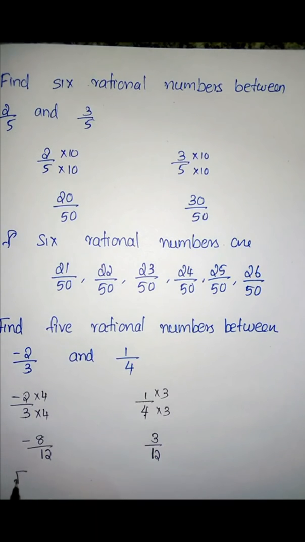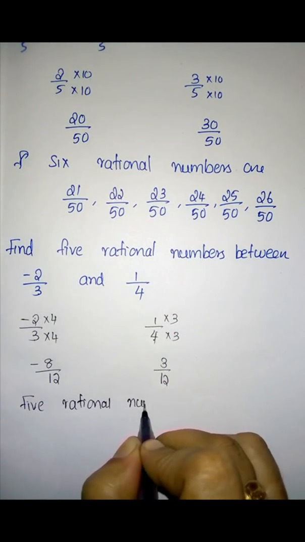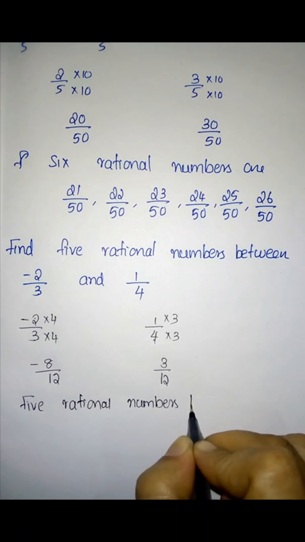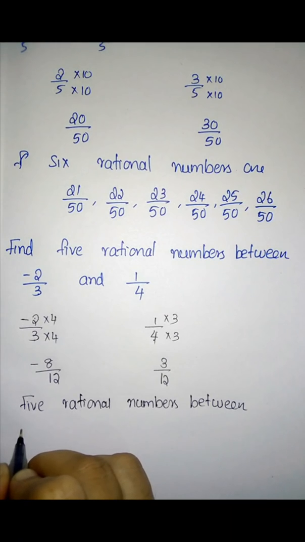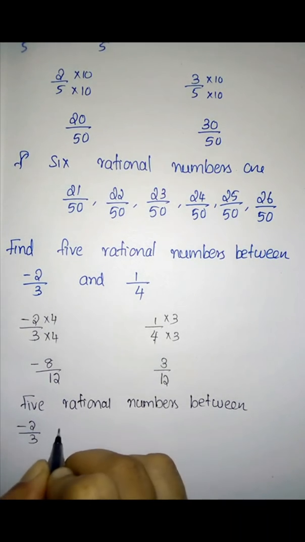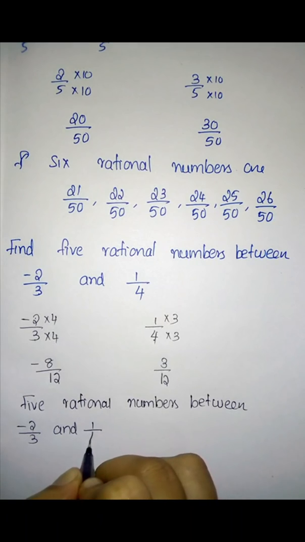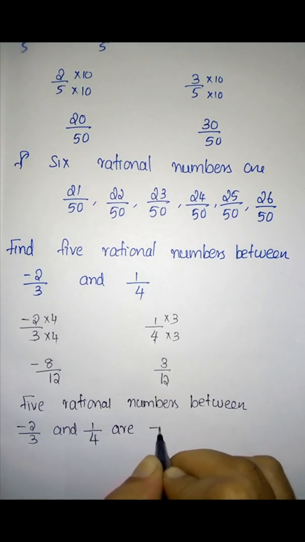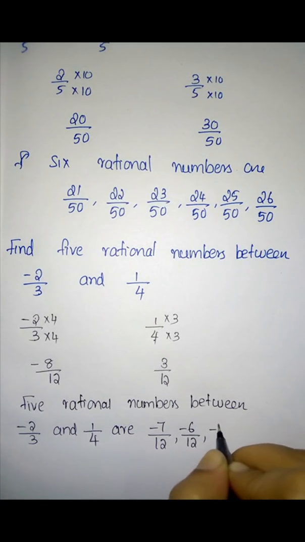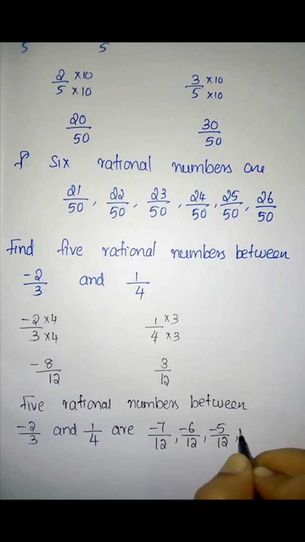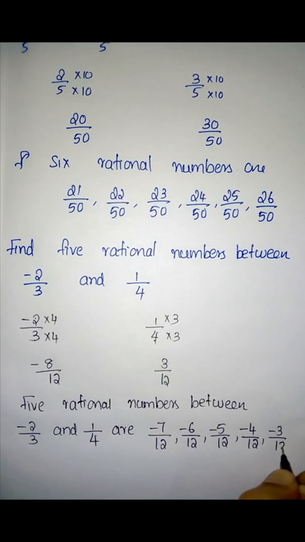That is 5 rational numbers between -2 by 3 and 1 by 4. What are the numbers? -7 by 12, -6 by 12, -5 by 12, -4 by 12 and -3 by 12.